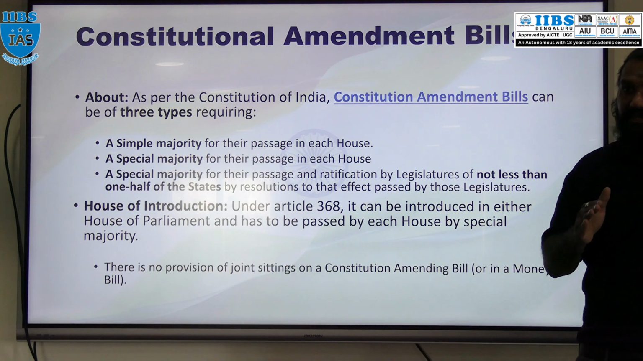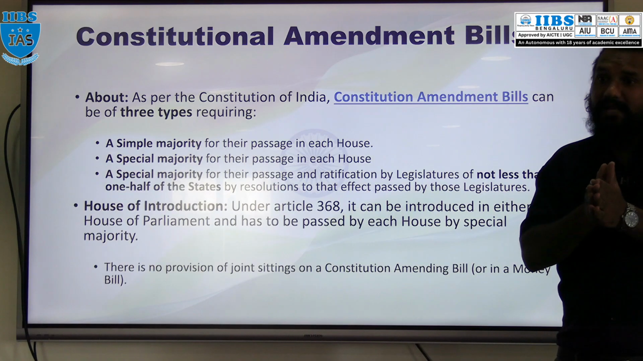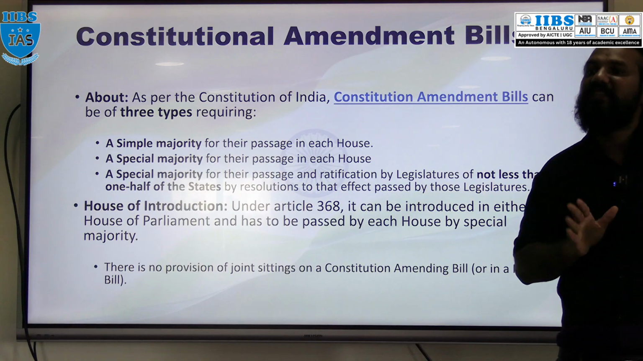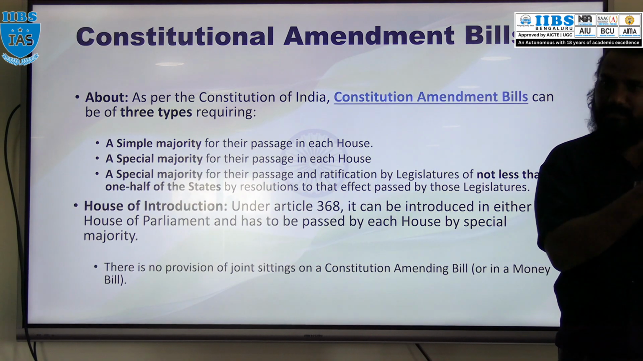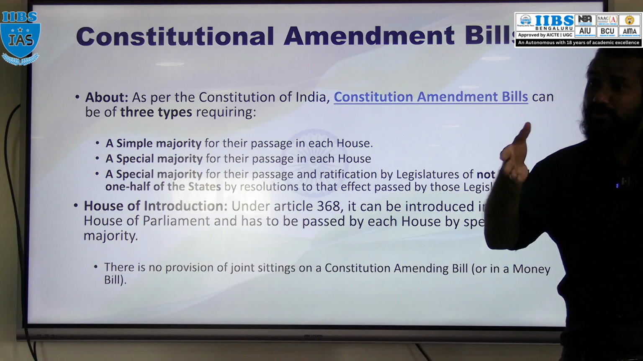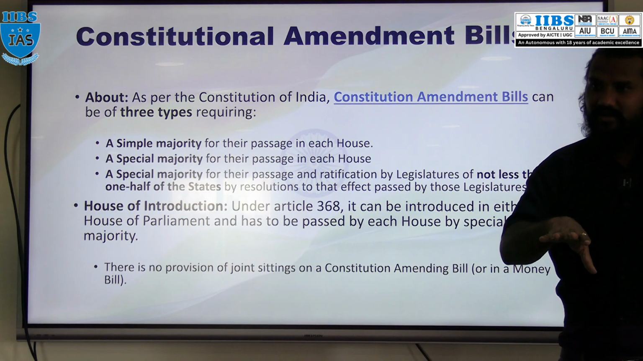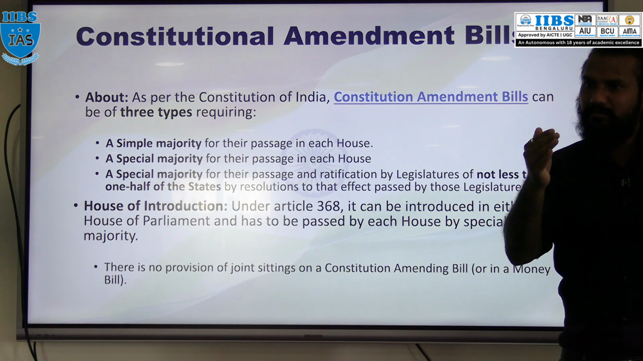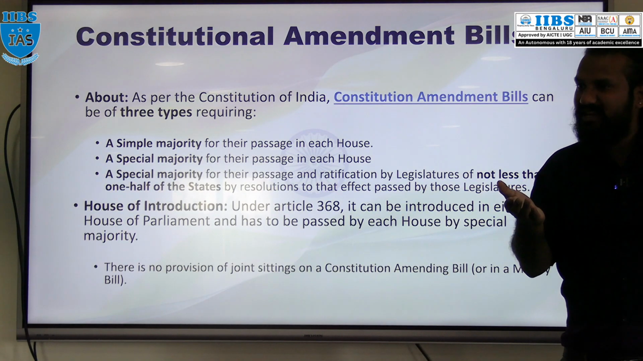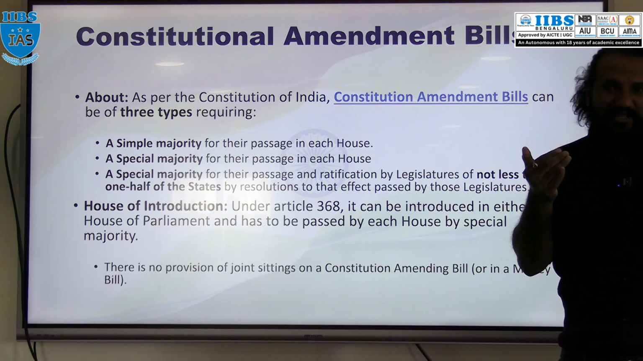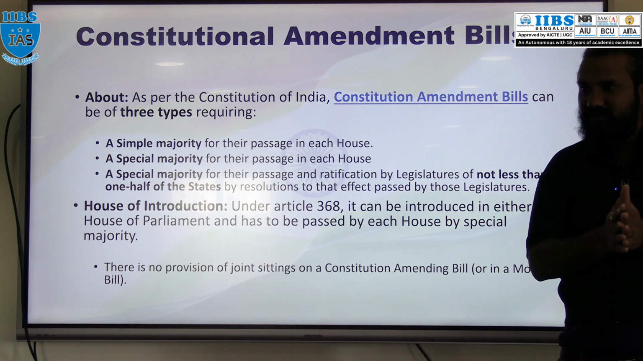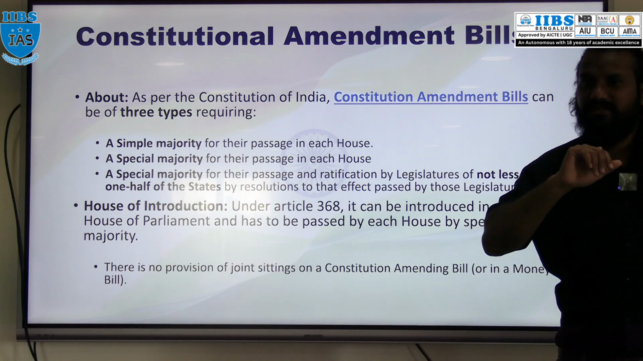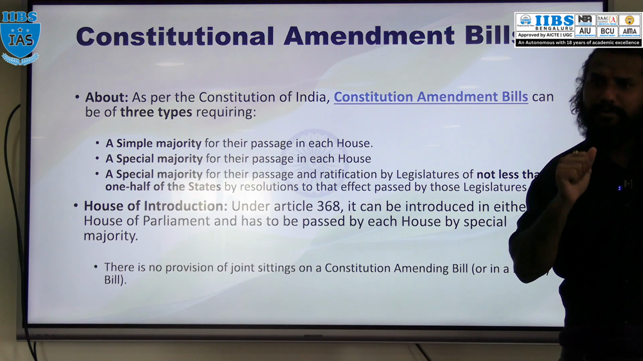In this one, special majority is required. The bill has to be passed with special majority, and the same bill has to be ratified by not less than half of the state legislatures in India. The bill has to be passed by Parliament, plus it also has to be passed in the state legislatures. How many? Not less than half. That means minimum 14 states. How many states are there in India? 28. What is half of 28? 14. Right. So the bill has to be passed by Parliament plus ratified by not less than half of the Indian states.